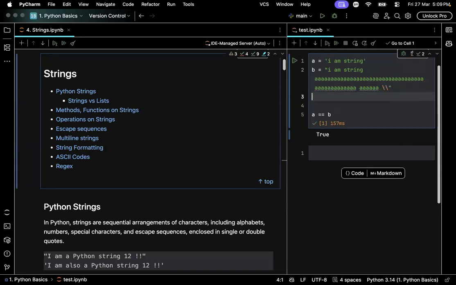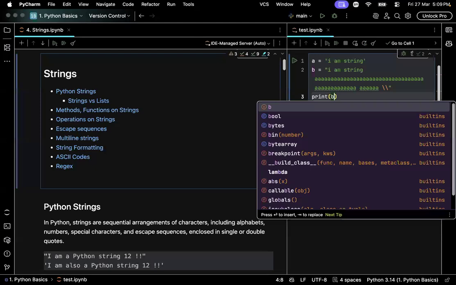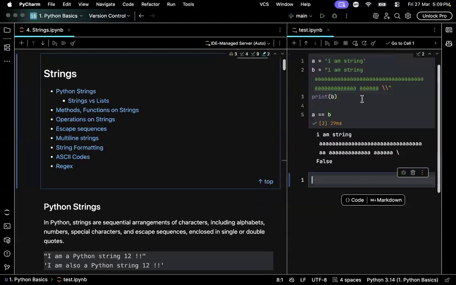Let me try to print this. Print B. Here, even though you have written a double slash, you only get a single slash. See, in Python, you should never use a single slash in a string. If you really want to represent a slash, you should write two slashes. I will explain why this is the case later. A string can contain any number of characters and any characters except a backslash. And if you really want to represent a slash in a string, you should write double slashes instead of a single one.